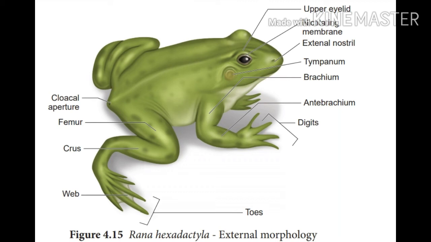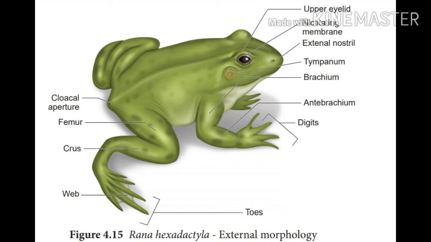External nostrils are present on the dorsal surface of the snout. Eyes are protected by a third transparent eyelid called the nictitating membrane. The ear is formed by the tympanic membrane. A pair of tympanic membranes form the eardrum. The cloacal aperture is present at the posterior end of the dorsal side, between the hind limbs.